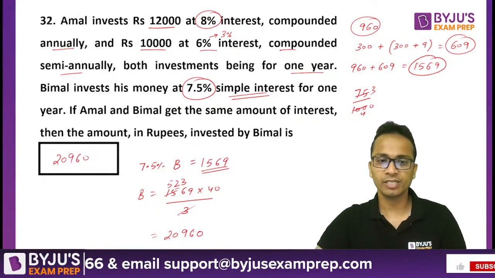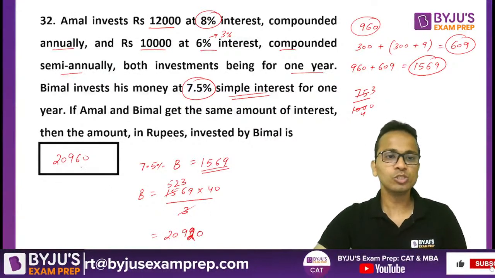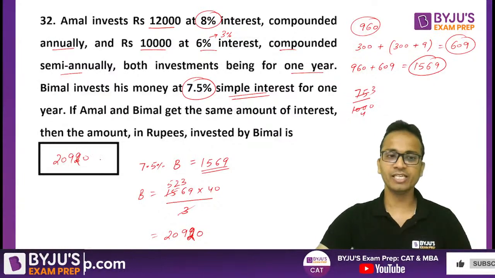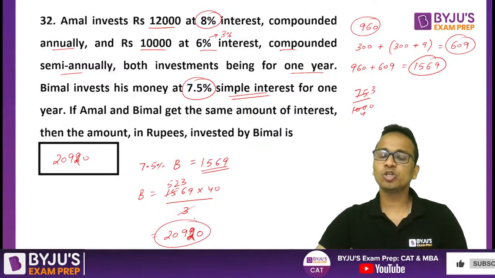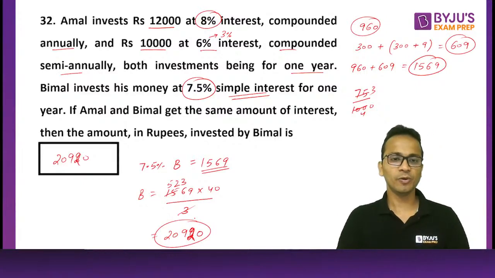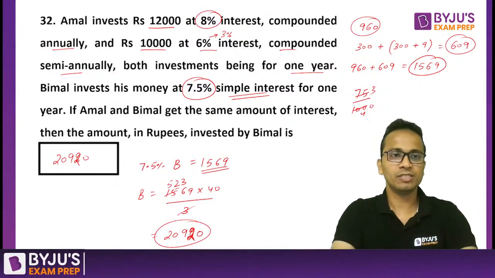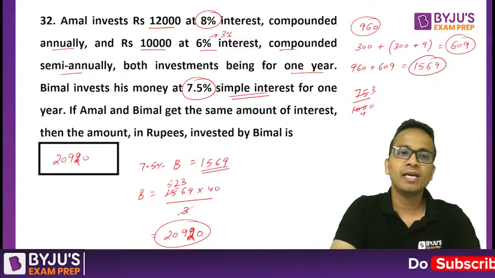Okay, wait, sorry, this should be 2. So 20920, small mistake, 20920 should be the final answer for this one. So this is the amount invested by Bimal.